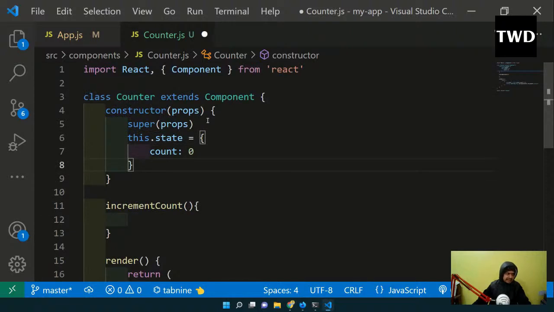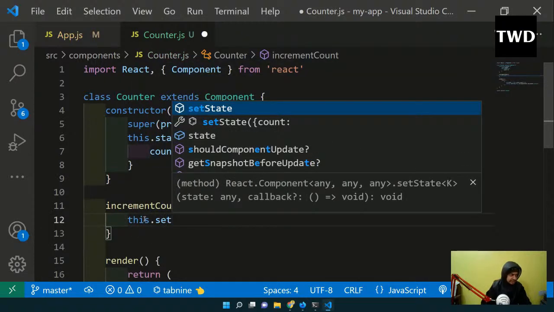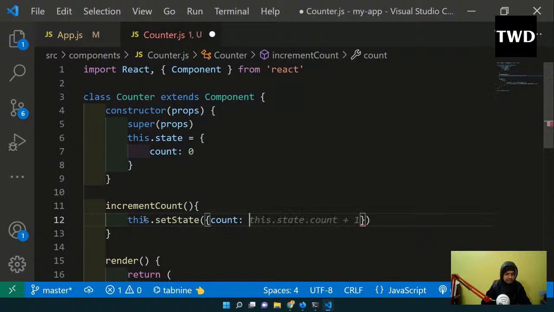We cannot change the state directly, and we are going to see why. There is a method known as setState, through which only we can update the state. So we are going to do this.setState({count: this.state.count + 1}).